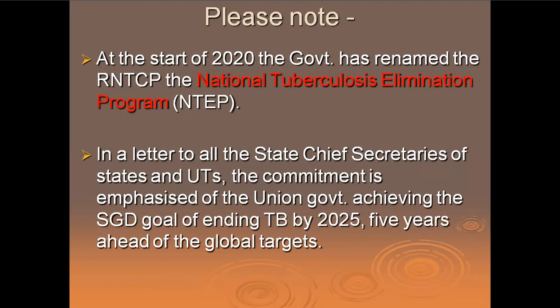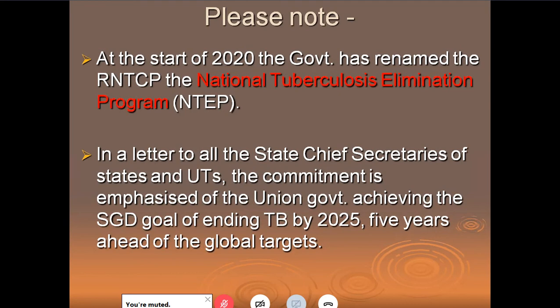In a letter to all state chief secretaries and union territories chief secretaries, the government wrote in 2020 that let's change the name of the program to tuberculosis elimination and achieve the SDG, Sustainable Development Goal of ending tuberculosis by 2025, 5 years ahead of global targets.